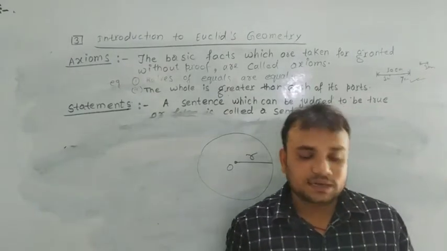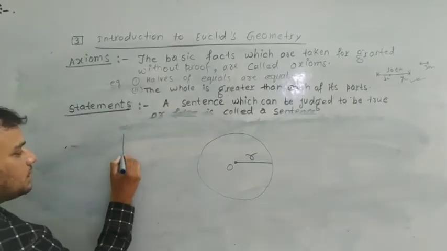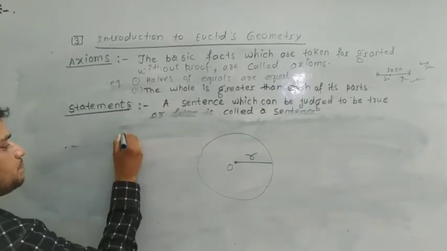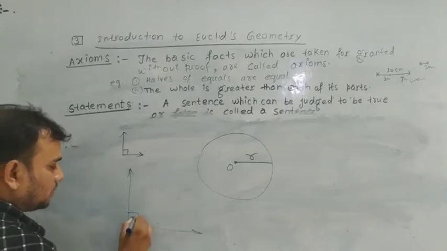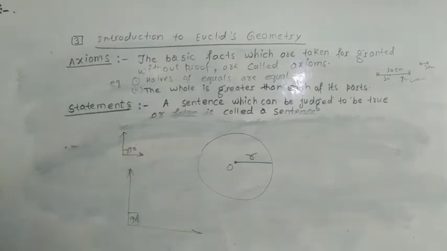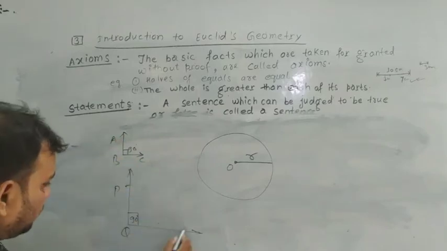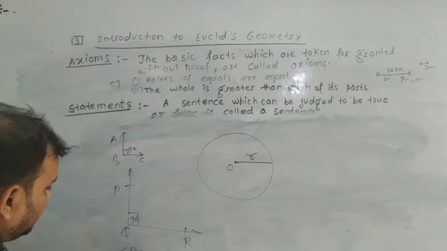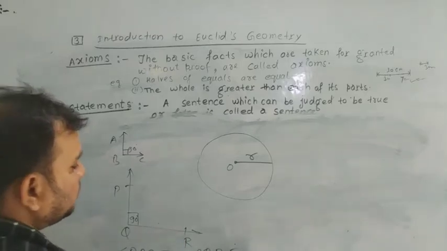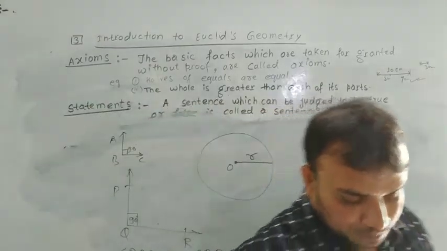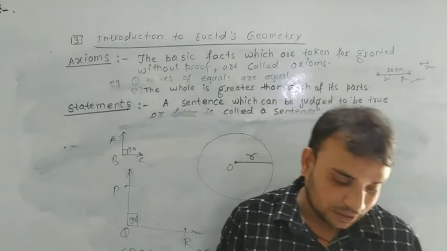Next, all right angles are equal to each other. Dear students, this is very important. All right angles, if you draw this angle, both are 90 degrees, and angle ABC is equal to angle PQR, equal to 90 degrees. So, dear students, all right angles are equal to one another.